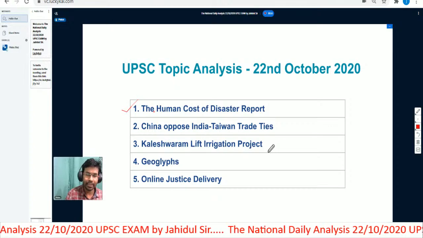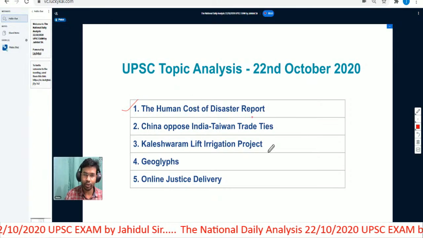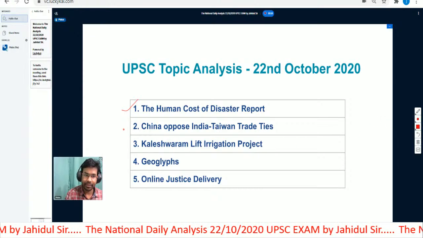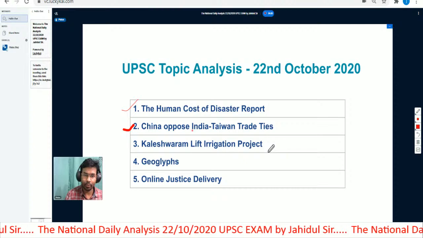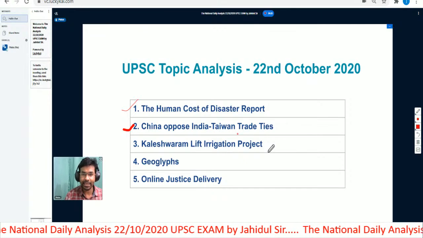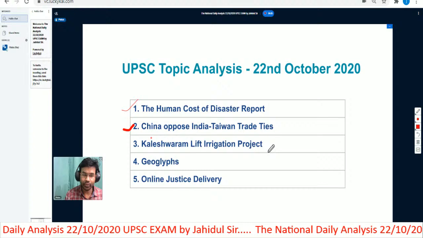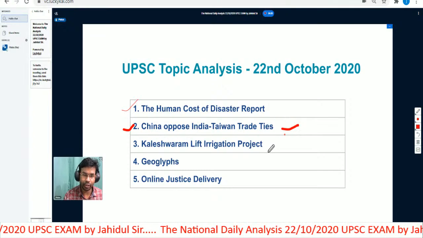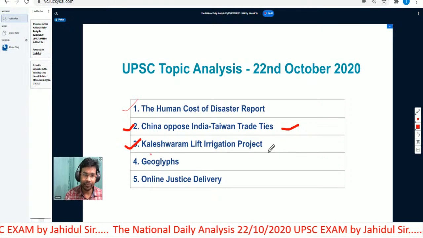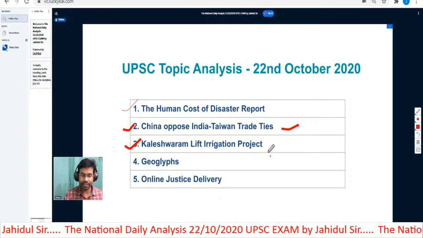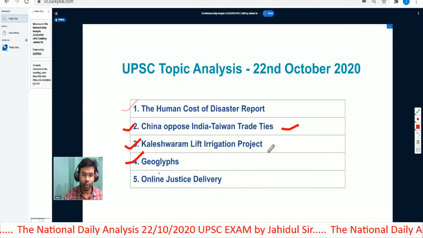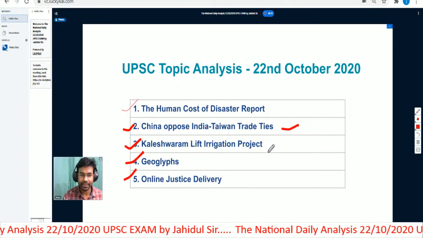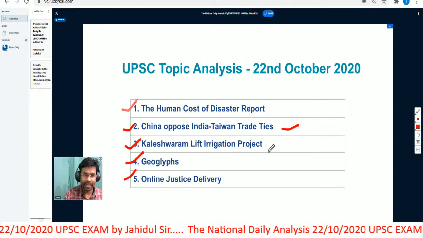The first topic that we are going to understand is the human cost of disasters report. After that we will understand about China opposing India-Taiwan trade ties. We will look into this topic in detail, as it is an important topic for the mains examination. Then we have the Kaleshwaram lift irrigation project. Then we will understand about geoglyphs. Then we will learn about online justice delivery. These are the 5 topics that we will analyze today.